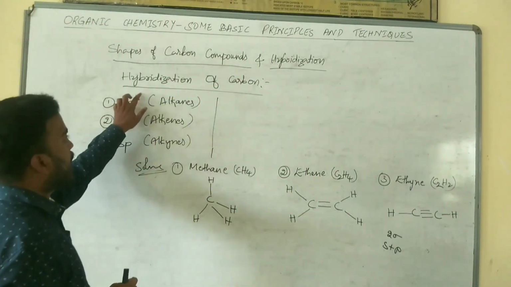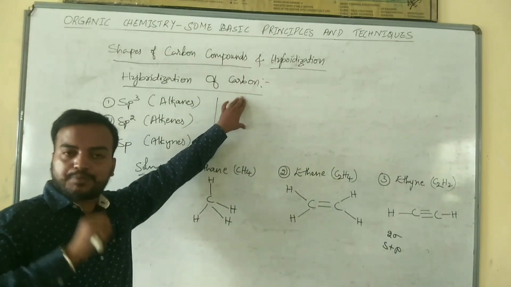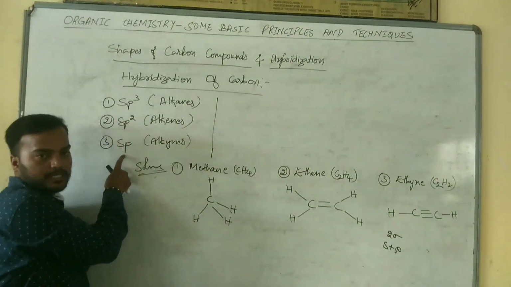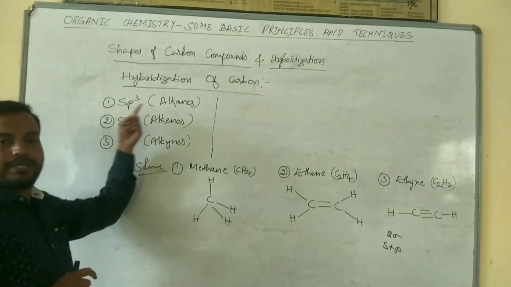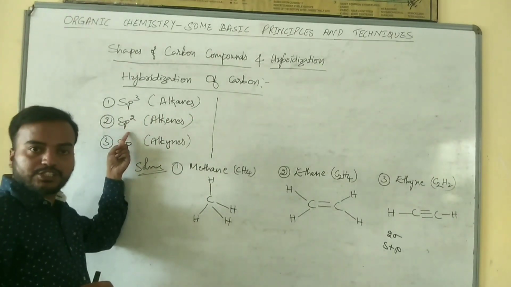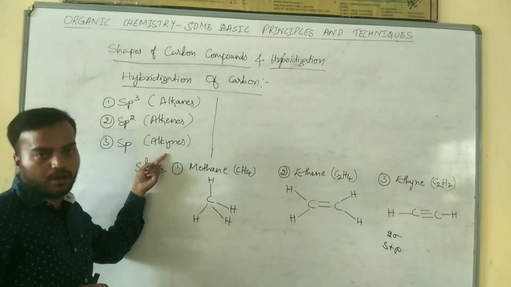The next topic is shapes of carbon compounds and hybridization. In the hybridization of carbon, carbon shows only 3 types of hybridization: sp3, sp2 and sp. sp3 hybridization is shown by alkanes, sp2 hybridization is shown by alkenes, and sp hybridization is shown by alkynes.